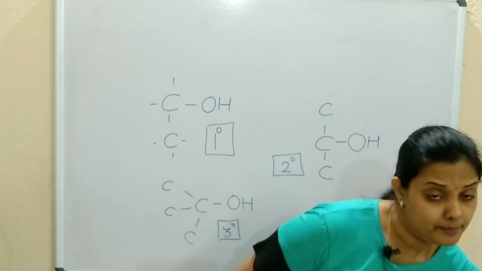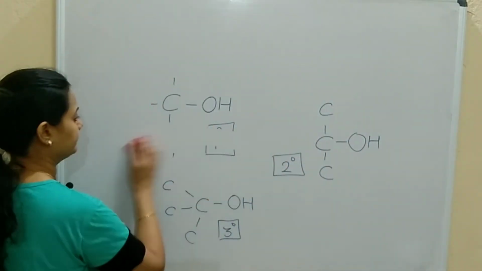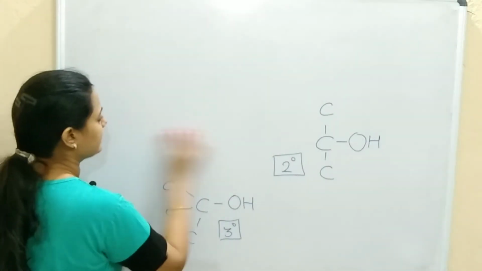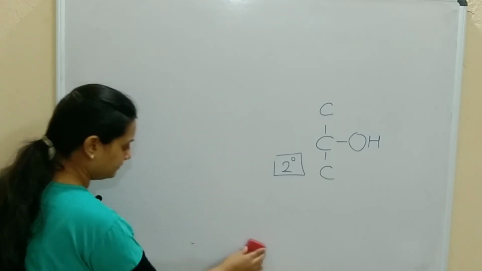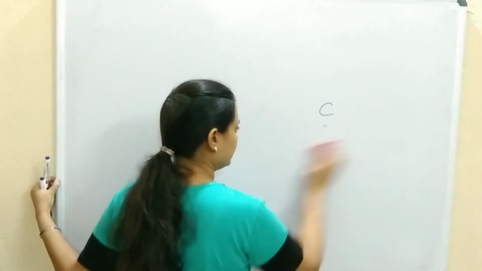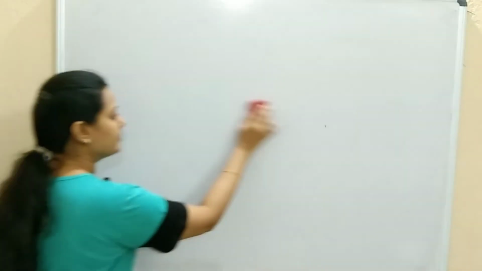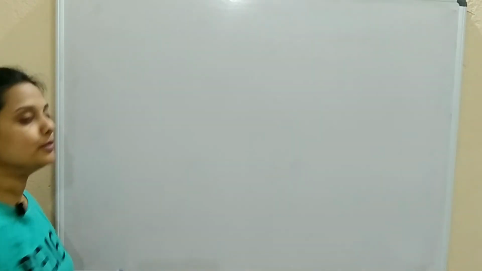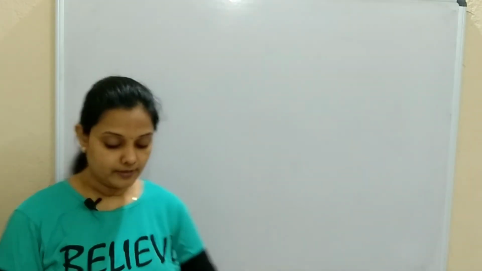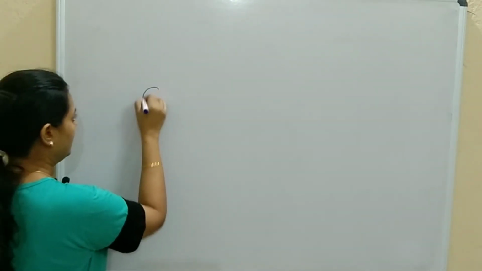Here we will take an example of tertiary alcohol, again with a metal, just to tell you about the valency and how to write the formula.